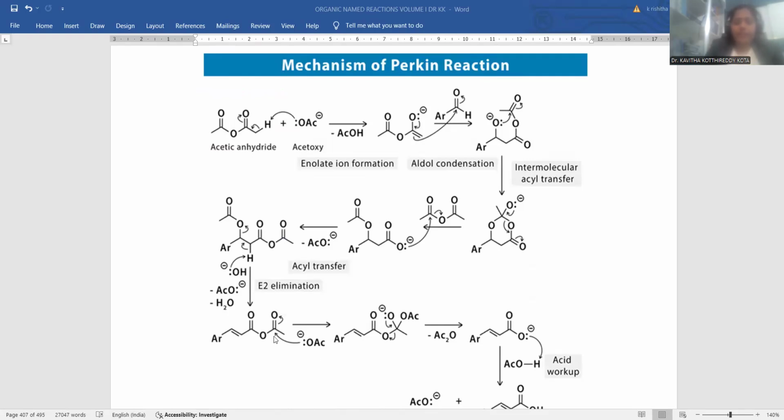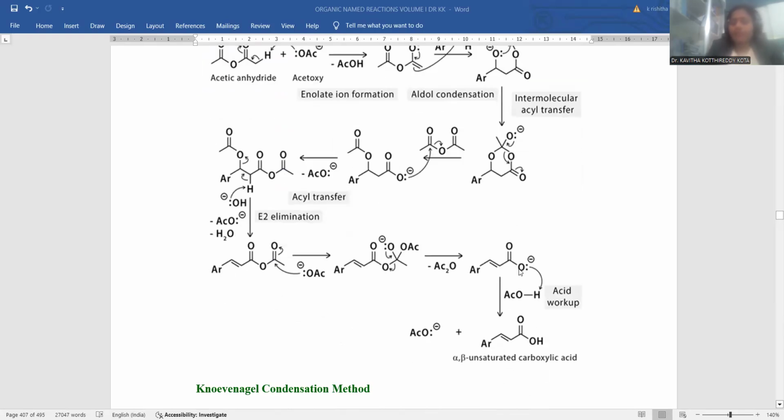Another acetate moiety is supposed to be added at this carbonylic carbon atom, so that O minus is formed, and whichever acetate is added is another substitution over there. After getting that one, in this intermediate the negative charge is back polarized and the bonded electrons move toward the oxygen atom, so you can experience the alpha beta unsaturated carboxylate, simply protonated, giving rise to alpha beta unsaturated carboxylic acid.